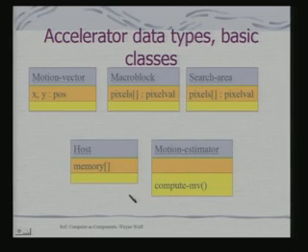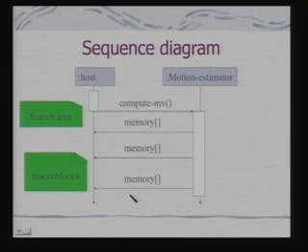Now, this should be represented through a sequence diagram. So, you have the host, an instance of the host, an instance of the motion estimator, the search area and the macro block. So, what do you have? The host makes a request to the accelerator for computing the motion vector.